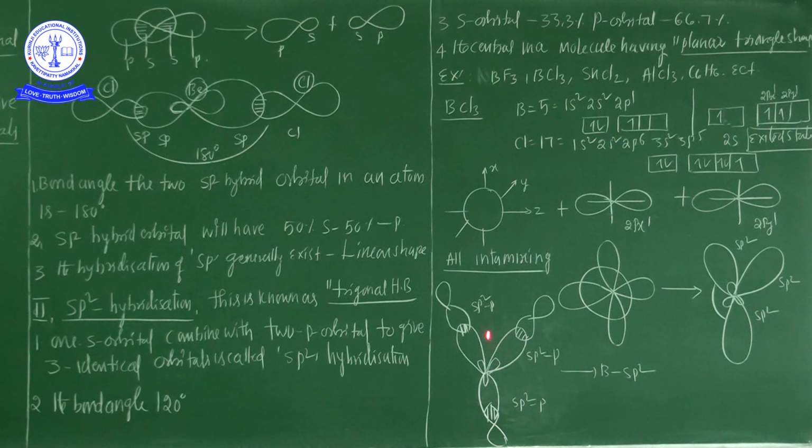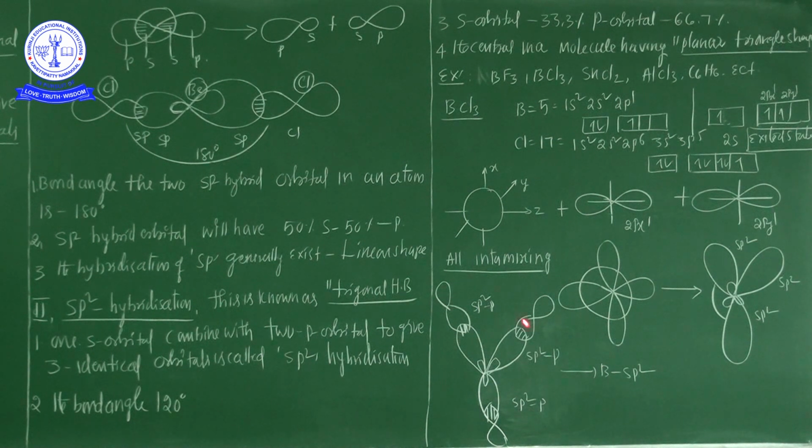After that, for the 3 chlorines, each chlorine pz orbital connects with each sp2 hybrid orbital. This is an sp2 hybrid orbital from the boron, and a p orbital from the chlorine.